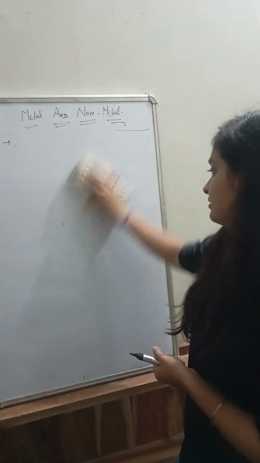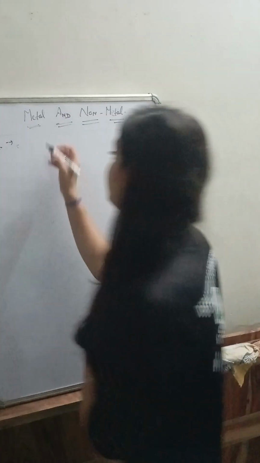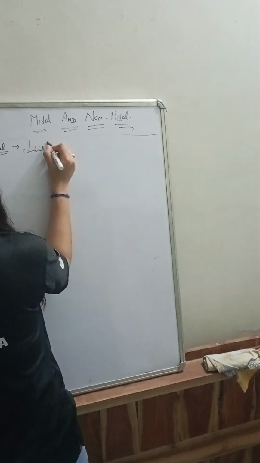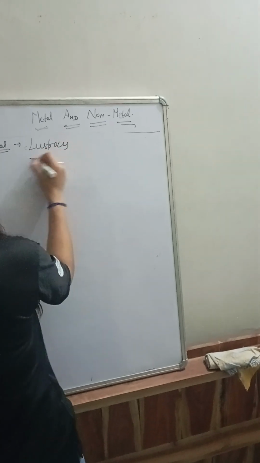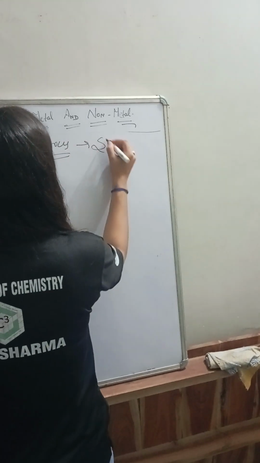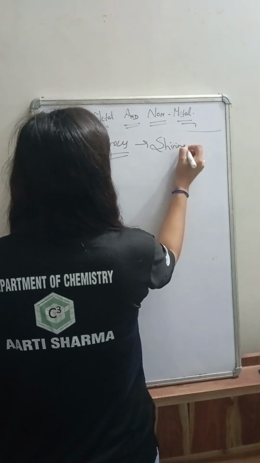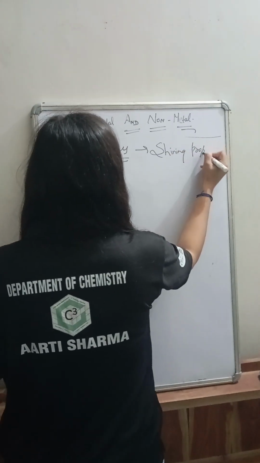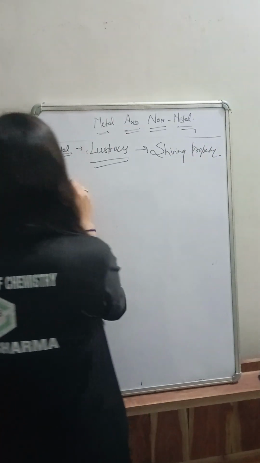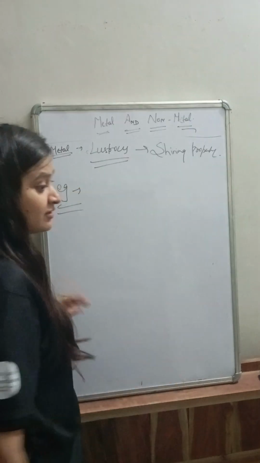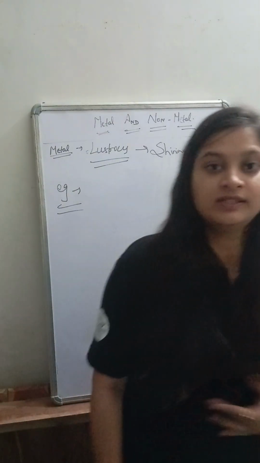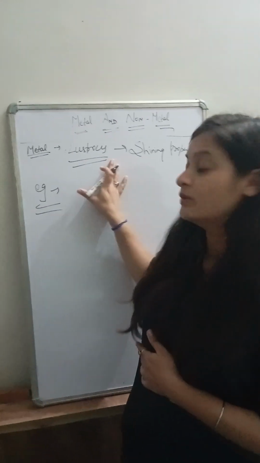Next property is lustrous. Lustrous basically means metal has a shining property. Let's take an example. As you can see, all metals show the lustrous property.